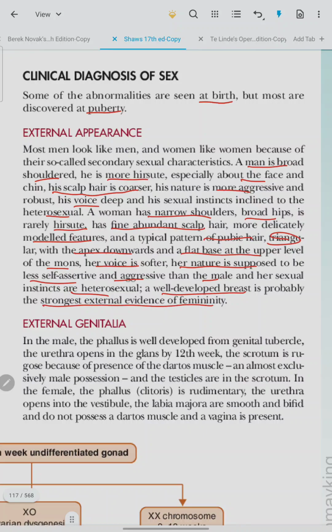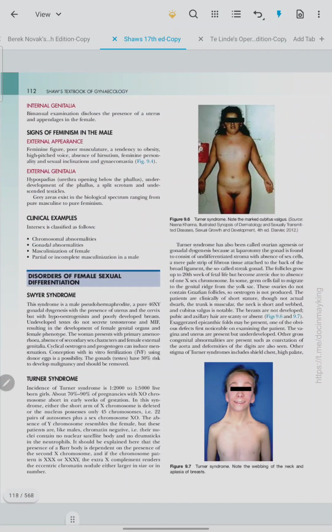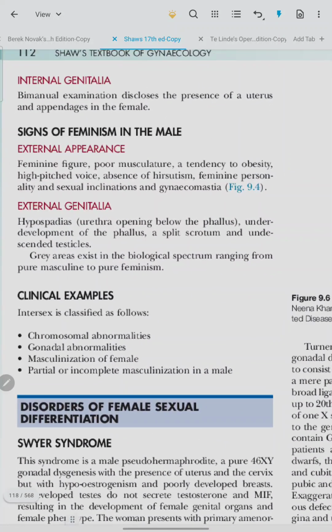External genitalia. In the male, the phallus is well developed from the genital tubercle. The urethra opens in the glans by the 12th week. The scrotum is rugose because of the presence of the dartos muscle, an almost exclusively male possession, and the testicles are in the scrotum. In the female, the phallus is rudimentary and the urethra opens into the vestibule. The labia majora are smooth, bifid, and do not possess the dartos muscle, and the vagina is present. Internal genitalia. Bimanual examination discloses the presence of uterus and appendages in the female.